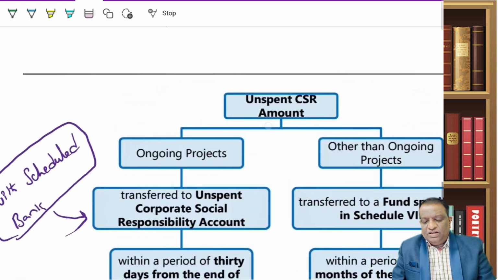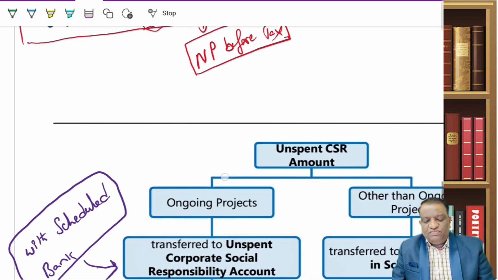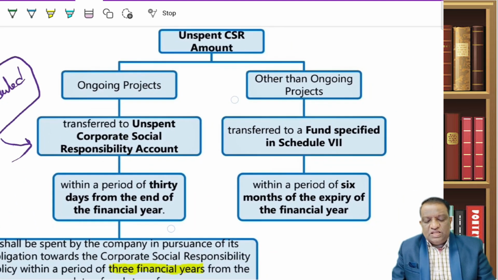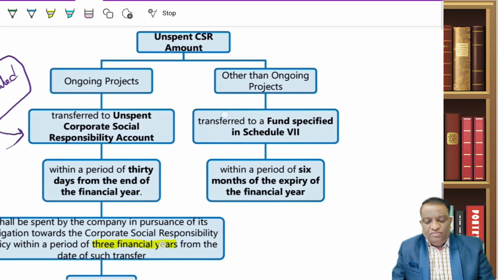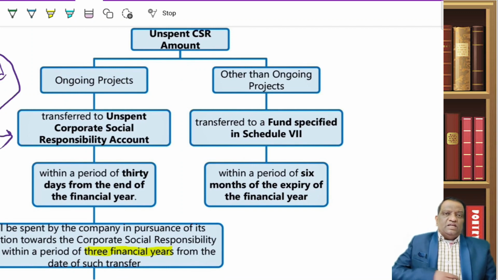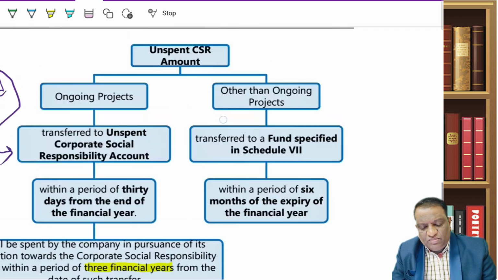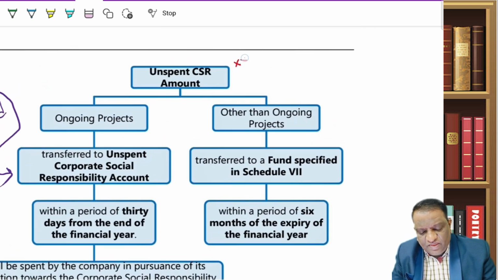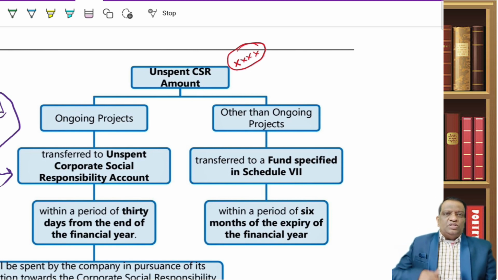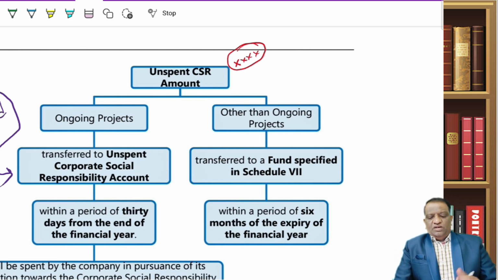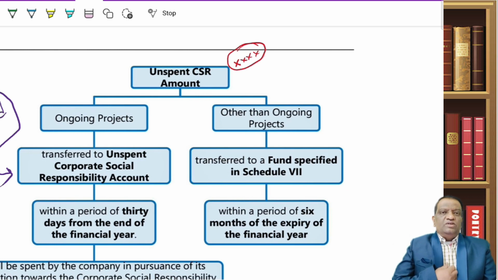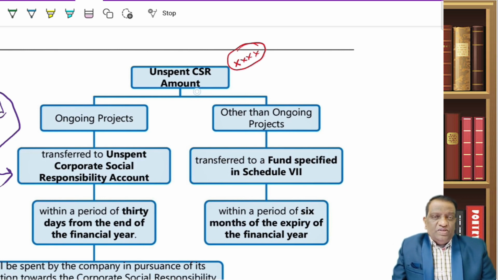Then, when I know that I have to spend 2%, say for some reason I couldn't spend that CSR amount. Now, if there is an unspent CSR amount, what are all the penalties? This is important because this is an amendment. Earlier, whenever I had not spent, mere disclosure in the board report was sufficient. They had to disclose why it was not spent, and that's all. The reason was required in the board report. But now it is not that. They have fine-tuned these provisions.